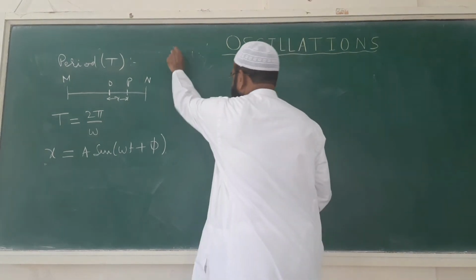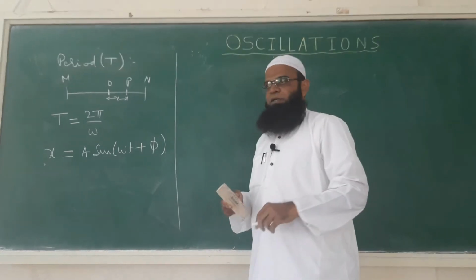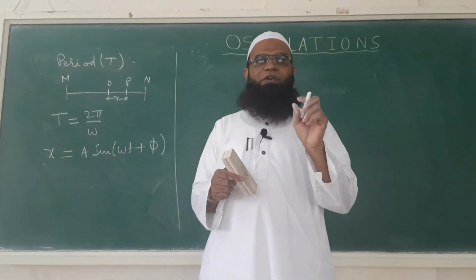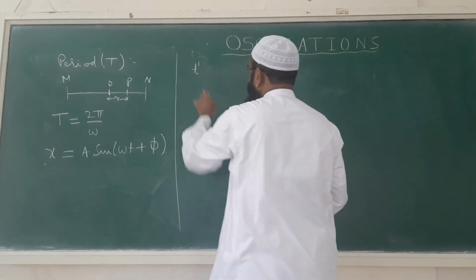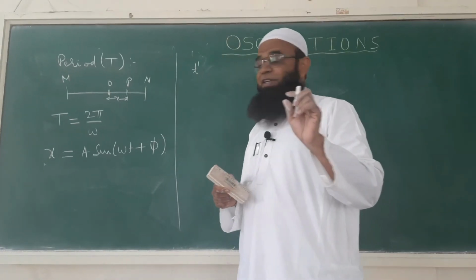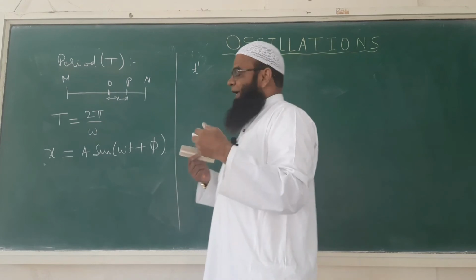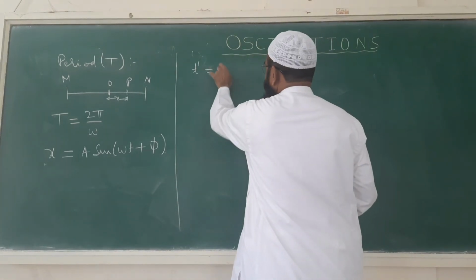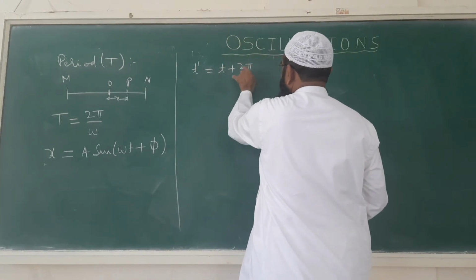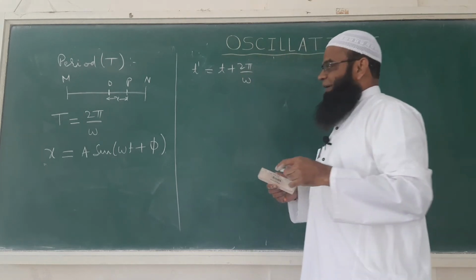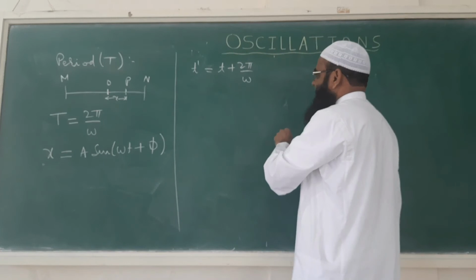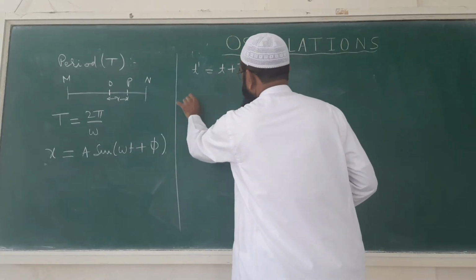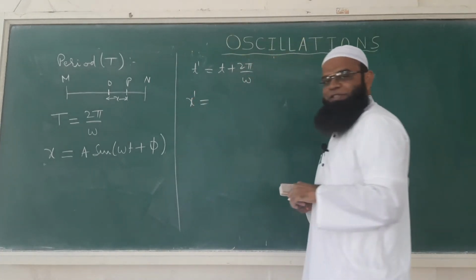For that purpose, we don't know how much time is needed for one oscillation. So let us consider a time t'. We will try to find where the particle is after time t', and let us consider that this time t' is equal to t + 2π/ω. At time t the particle is at point P. After time t + 2π/ω, where is the particle? So now its displacement will become x'.